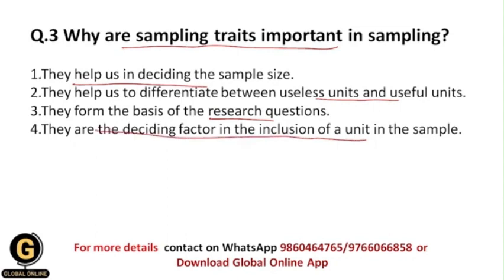So basically students, the characteristics of samples are the most important things, because these characteristics of the samples are representative of the target population, and because of these characteristics only we select the samples from the target population. That would be the deciding factor. Based on that factor we decide whether we want to select that particular sample in our study or not, and that's why your correct answer should be 4, because they are the deciding factor in the inclusion of a unit in the sample.